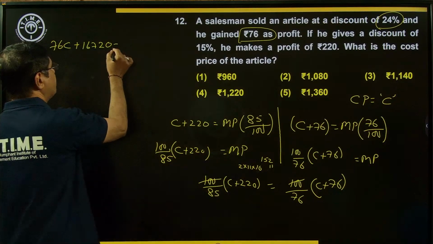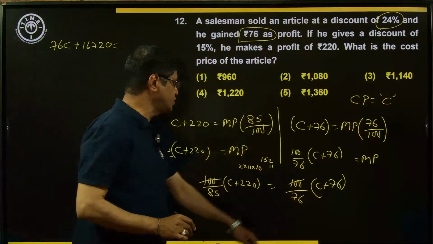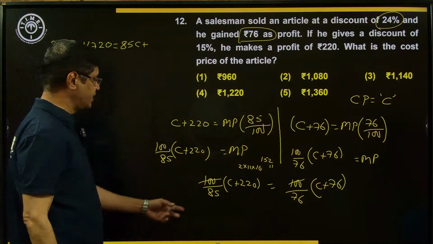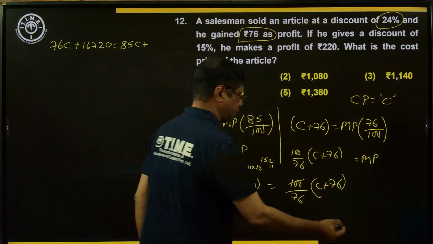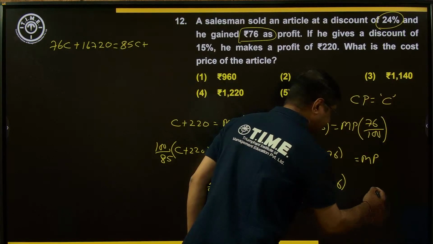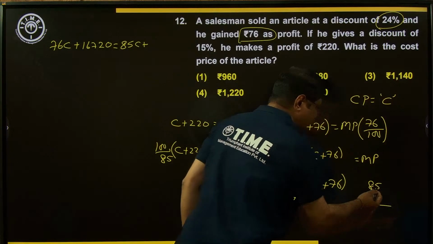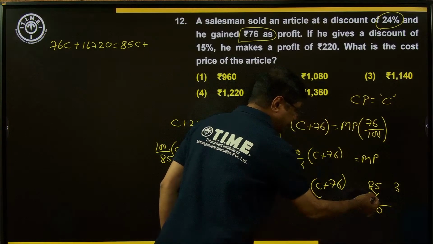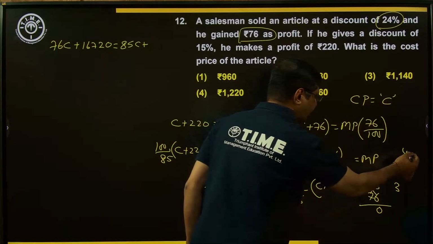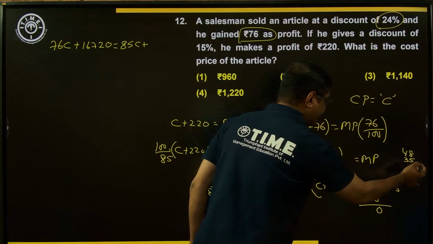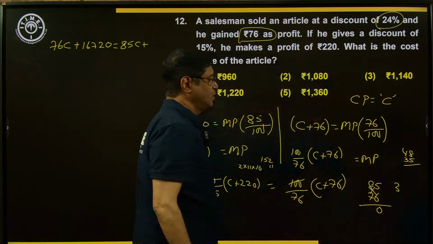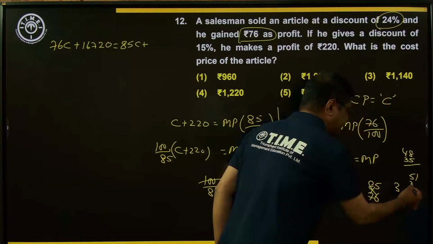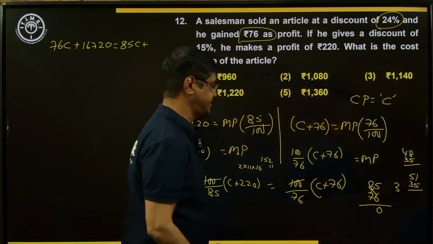is equal to 85 into C, that is 85C, plus 76 into 85. Let me write here, 76 into 85. 6 into 5 is 30, then 48 and 35, plus 3. 48 plus 3 is 51, 51 plus 35 is 86.